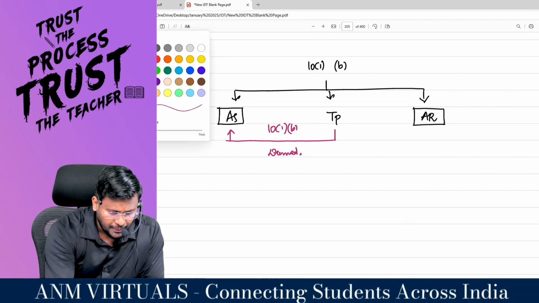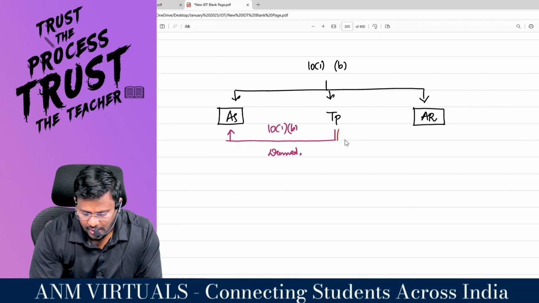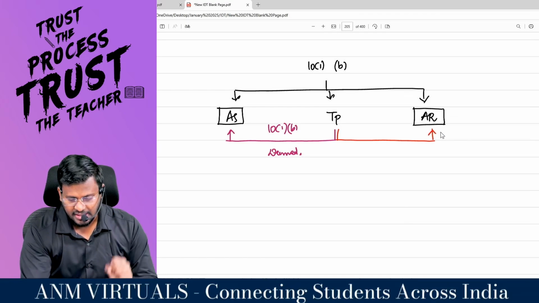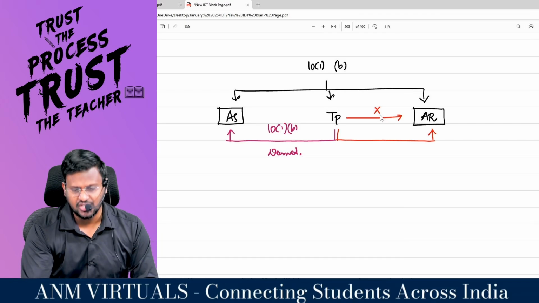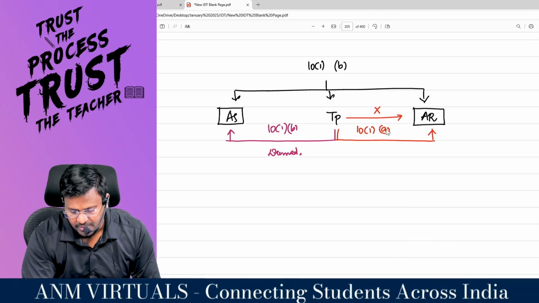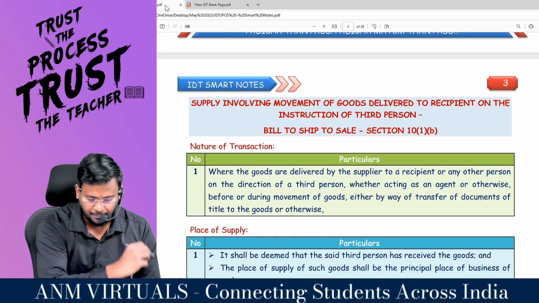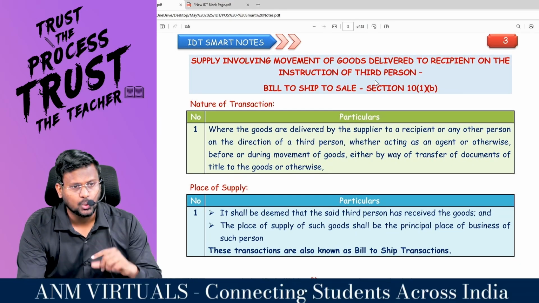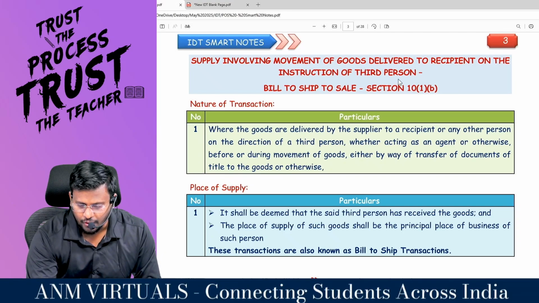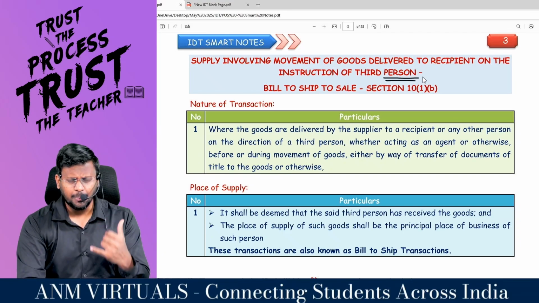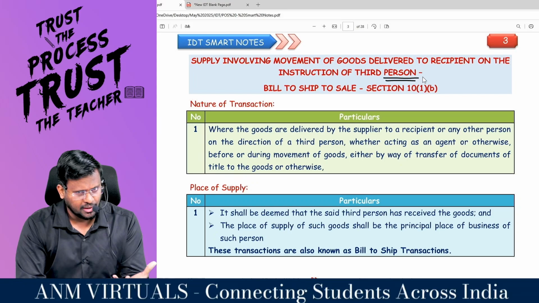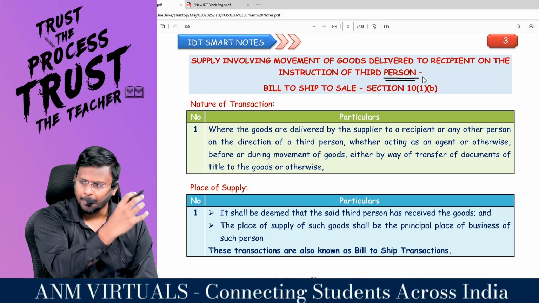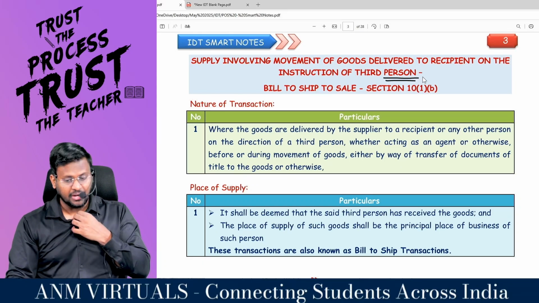Now the third person will raise an invoice to the actual recipient. This is not a bill to ship transaction. This is covered under 10 subsection 1 clause A. Comfortable, sir? Coming to supply involving movement of goods delivered to the recipient on the instruction of the third person. So the third person called the actual supplier and informed the actual supplier to supply the goods to the actual recipient.